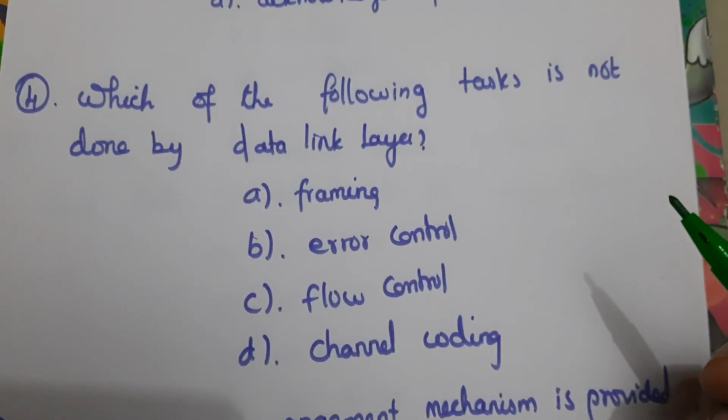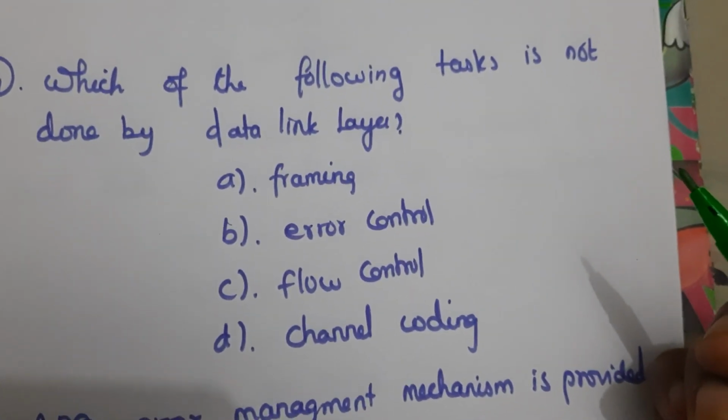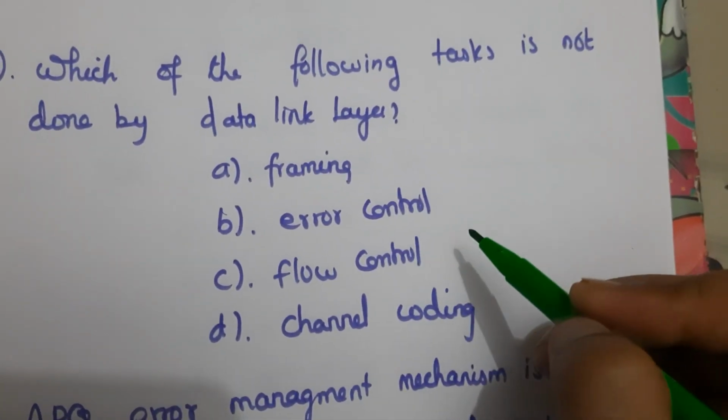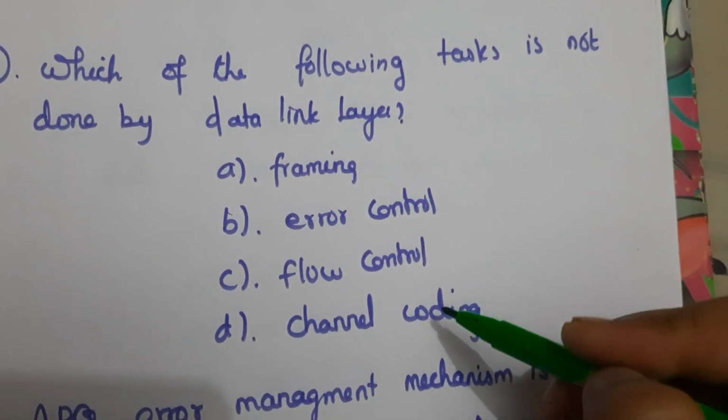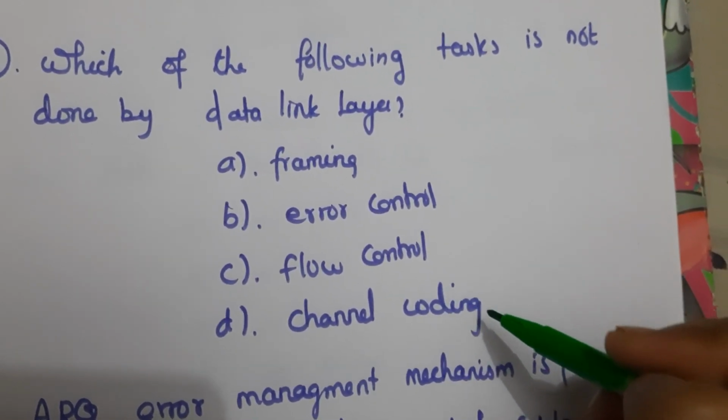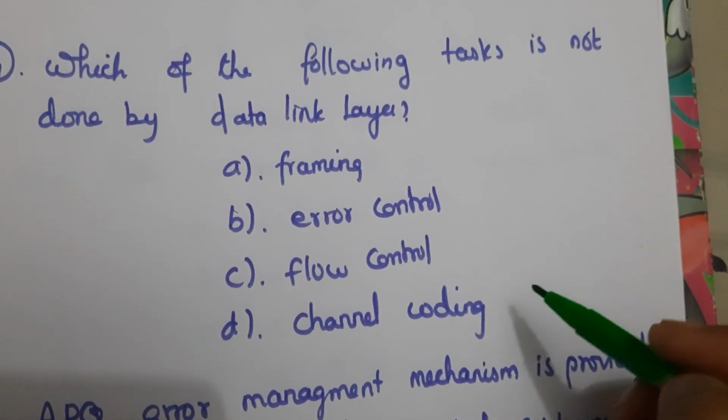Next question, which of the following tasks is not done by the data link layer? Framing, error control, flow control, all are done in the data link layer. But the channel encoding, channel coding, this is done in the physical layer. So here the answer is D.